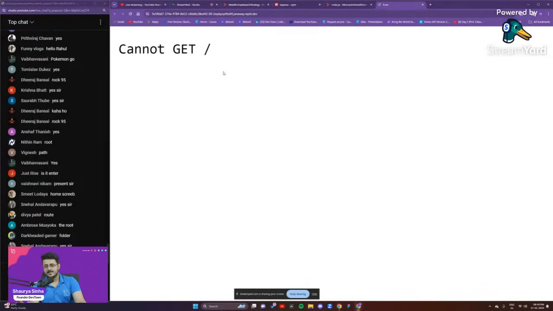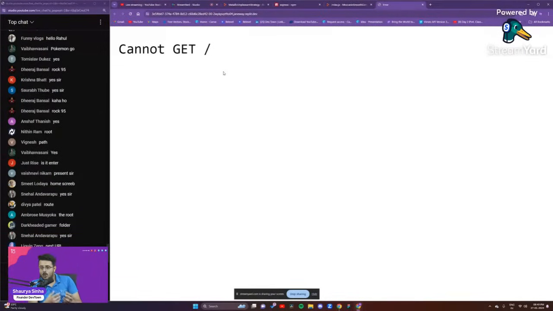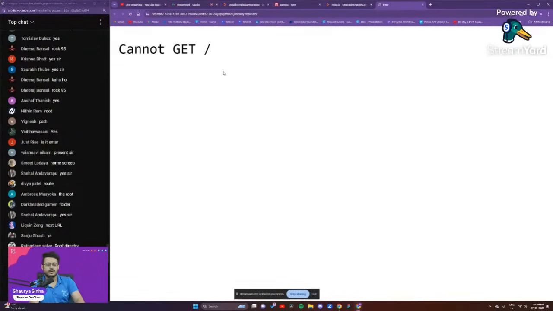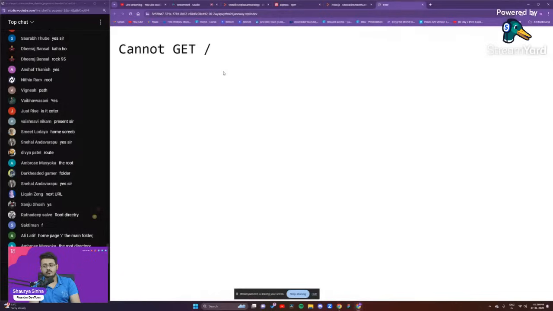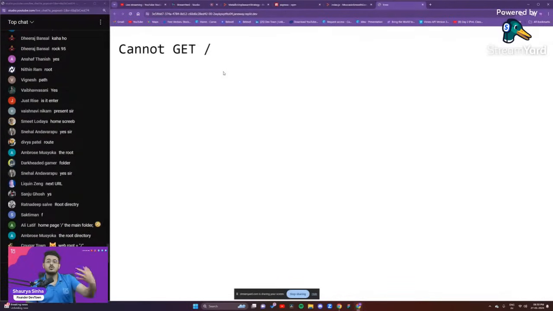So right over here, guys, please try to understand this. This forward slash is the root or the home of the website. When you write www.google.com, you go to the forward slash location at Google. Then if you go to www.google.com forward slash images, that is another particular route. So from the forward slash route, you're going to the images page itself. Then forward slash news, forward slash AI, forward slash search. Multiple different things are there, but forward slash is basically the root of the website.